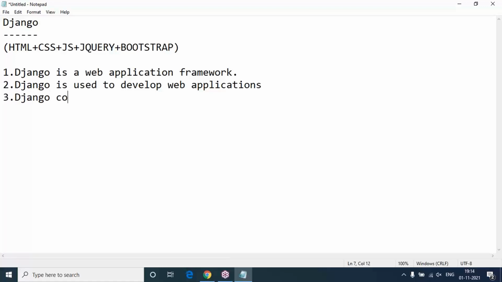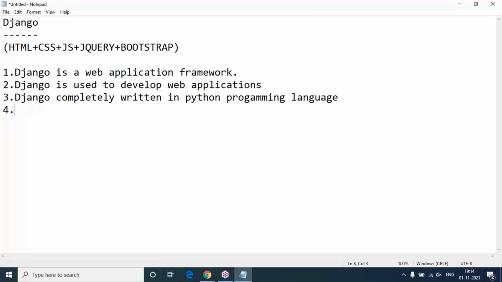Django is completely written in the Python programming language. So I strongly recommend knowing the basics of the Python programming language. At least you should be aware of how to create Python functions, how to create Python classes, and how to handle the data structures of Python. If you know these kinds of things, then we can go through Django applications here.